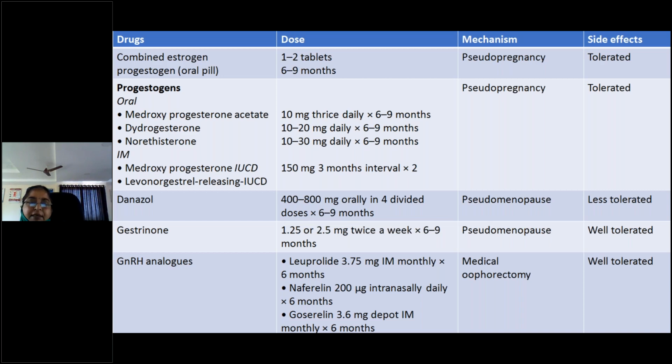Then comes danazol, 400 to 800 milligrams, which produces a state of pseudomenopause. Gestrinone 2.5 or 1.25 milligrams also produces pseudomenopause. And GnRH analogs are leuprolide and goserelin, 3.75 and 3.6 milligrams IM injections for 6 months, and nafarelin is 200 micrograms intranasally daily for 6 months. It produces a state of medical oophorectomy.